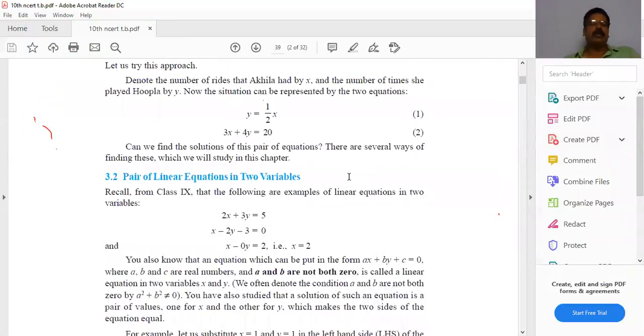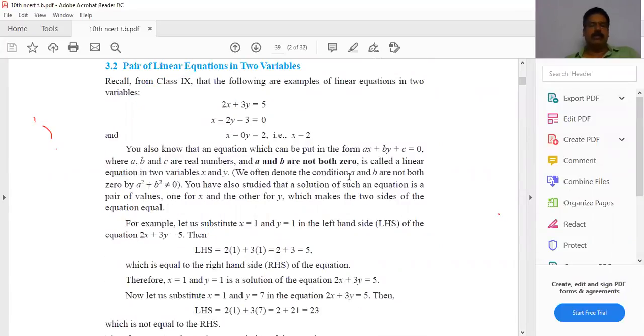Don't draw anything. Don't do anything. Okay. And now the general form of